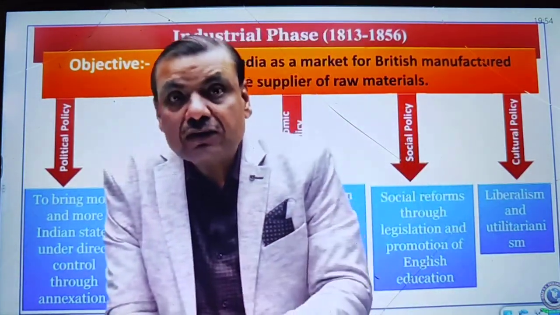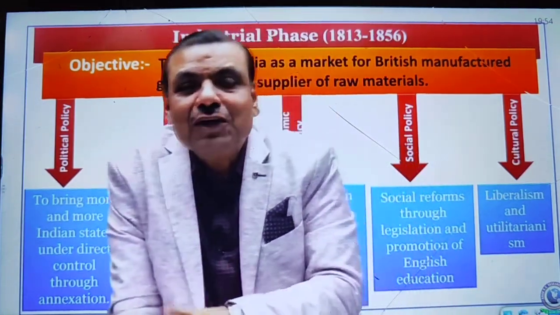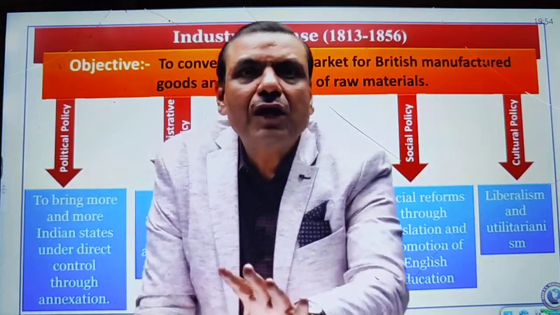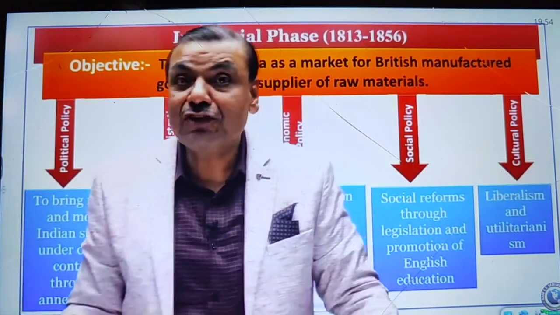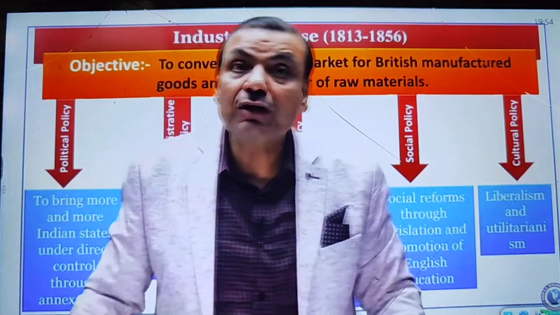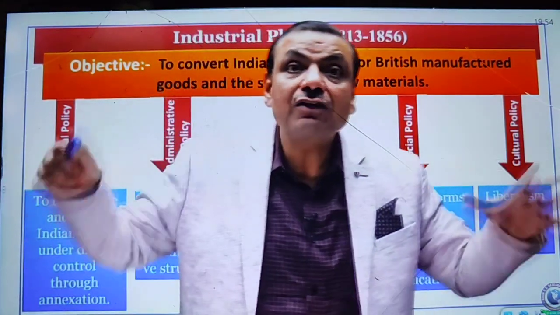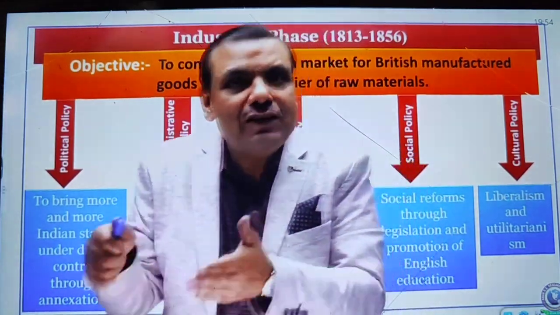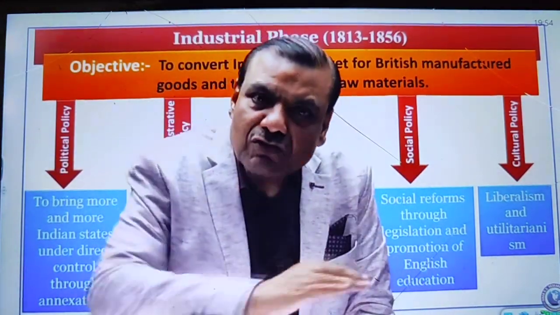But even earlier, there was some pressure over the British Parliament. But here, this British mercantile company used to give some bribe to the British Parliament, and the situation could have been manipulated. But this time, the East India Company had to fight against the more powerful economic entity of the time, and that was the industrial capitalist. They were economically more prosperous and powerful, so they could have given a larger quantity of bribe to British parliamentarians. So parliamentarians brought the Charter Act of 1813 and abolished the trade monopoly of the British company.